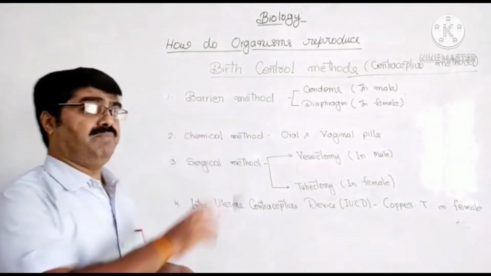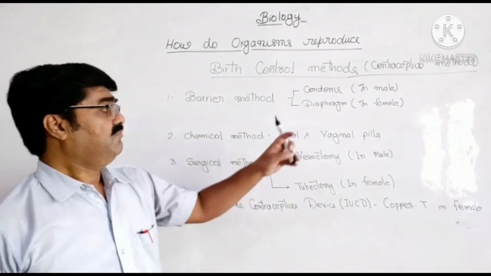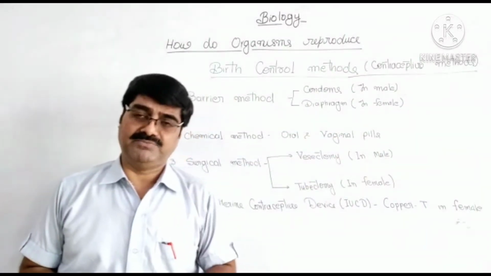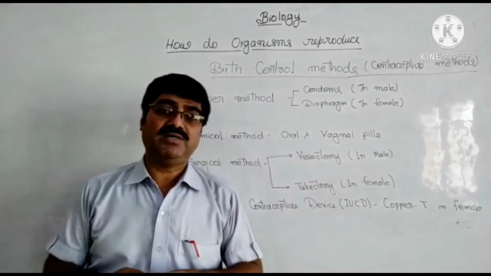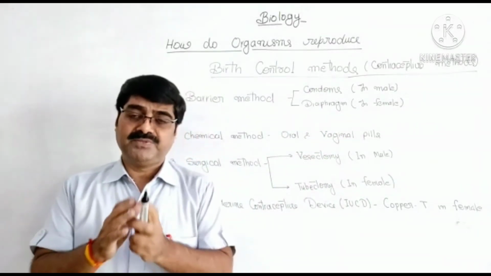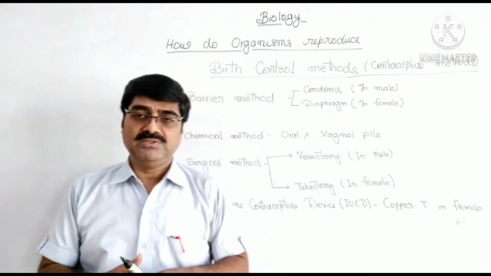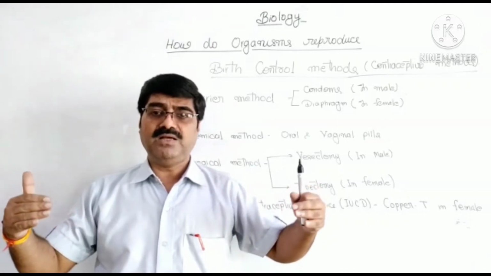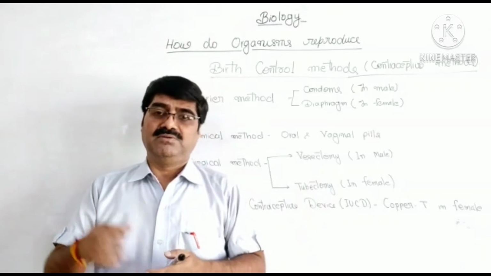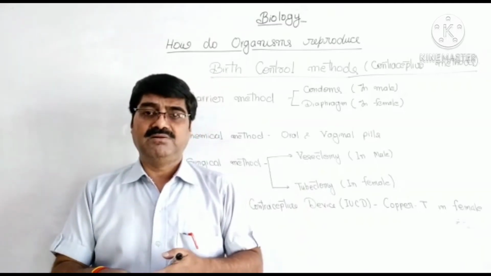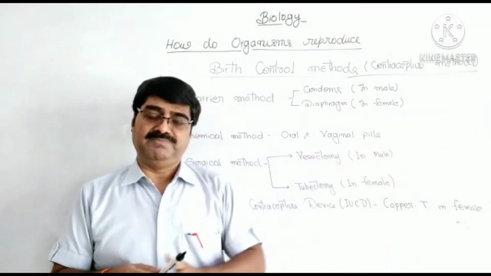The first method is the barrier method. In barrier methods, we use condoms and diaphragms. Condoms are used by males and diaphragms are used by females, and the function of condoms and diaphragms is to stop the exit of the sperms from the male or the entry of the sperms into the female.